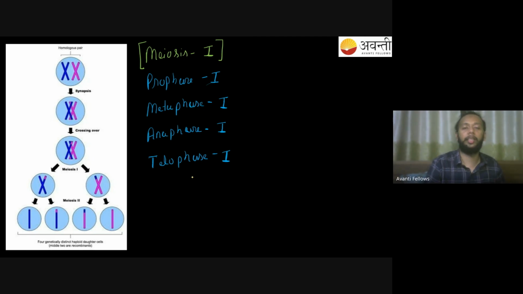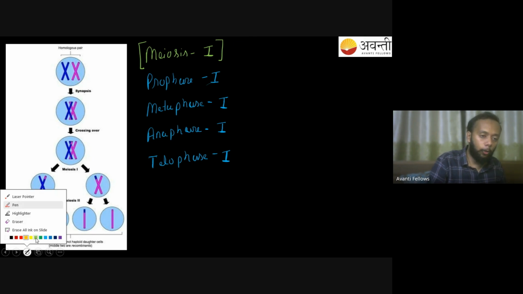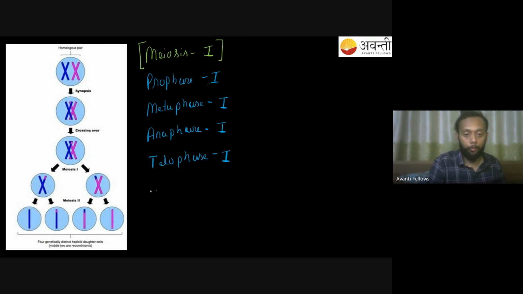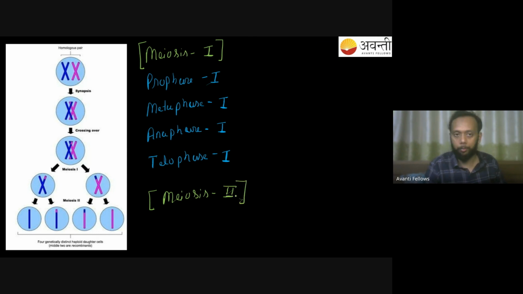All right. So you have this meiosis 1, and it will have 4 stages. You have prophase 1, metaphase 1, anaphase 1, telophase 1, and then after that you will have meiosis 2. Now our focus is to understand prophase 1, and then we can see the remaining stages, because if you understand prophase 1, the rest of the things are very simple.